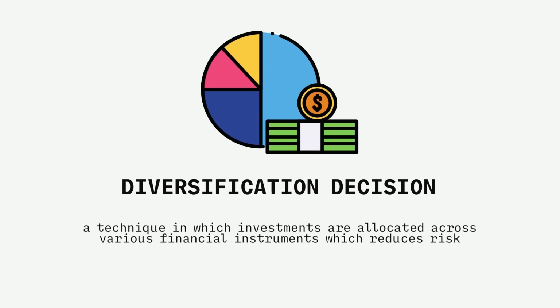Or you may want to diversify among different sectors of the economy, thereby reducing industry risk. Or you may want to diversify among different kinds of investments, thereby reducing asset class risk. And you may want to diversify among different kinds of firms, reducing company risk.